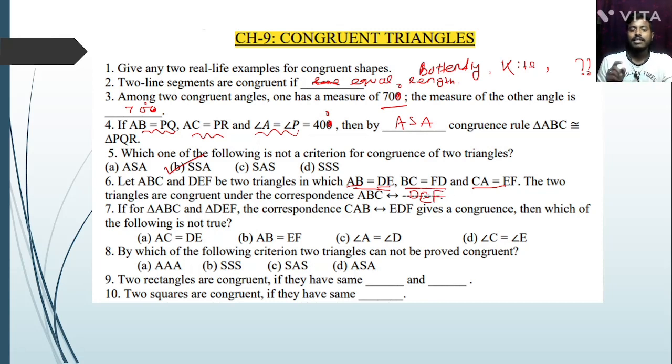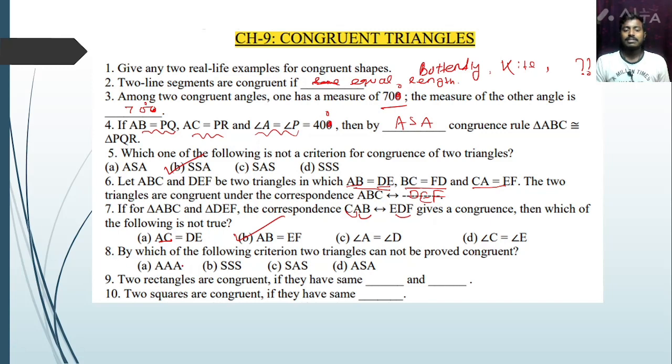Okay, next question: if triangle ABC and DEF have the correspondence CAB congruent to EDF, then which of the following is not true? Check AC, then DE, now AB, EF. Sorry, this will not be, so option number B is the correct answer.